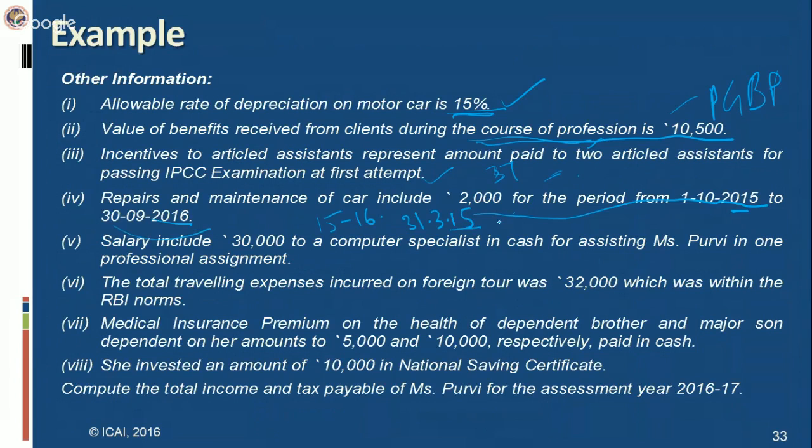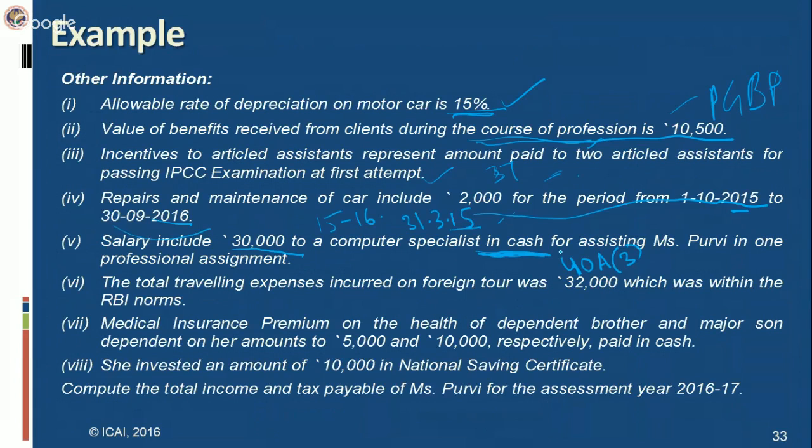Of course, in this regard also you have to give a note clarifying that since she is following cash basis system, it is allowable expenditure. Then salary include 30,000 to a computer specialist in cash. It is paid in cash. There is a restriction by virtue of section 40A(3) that a payment cannot exceed 20,000. Expenditure will be disallowed if the payment exceeds 20,000 if it is made in cash, right?